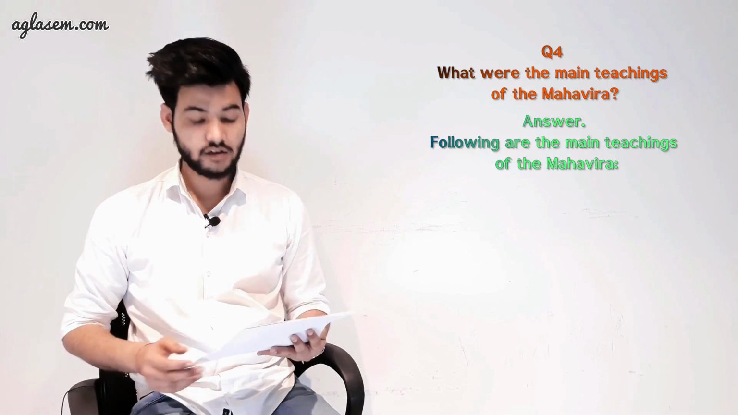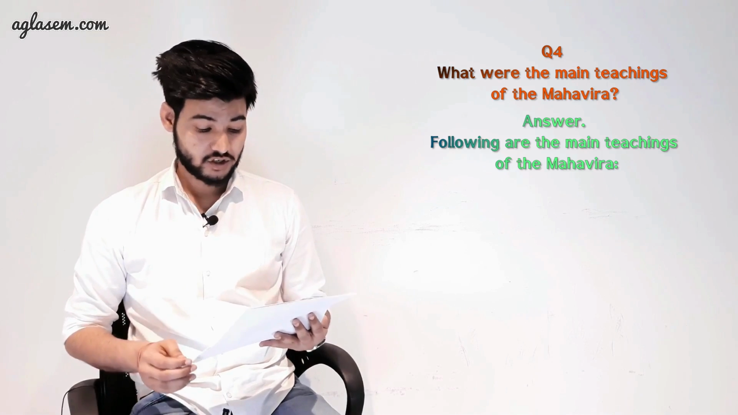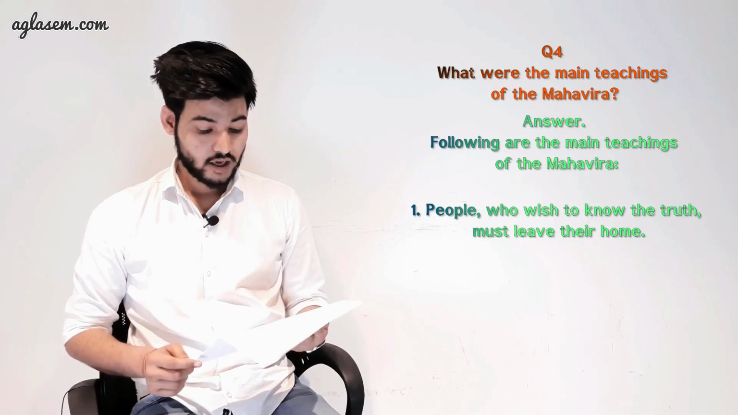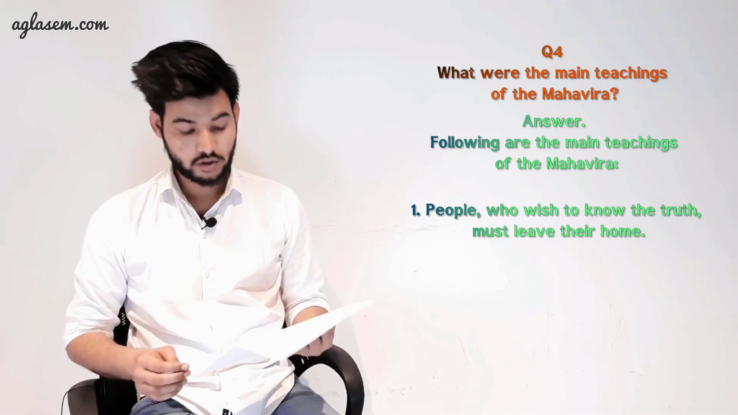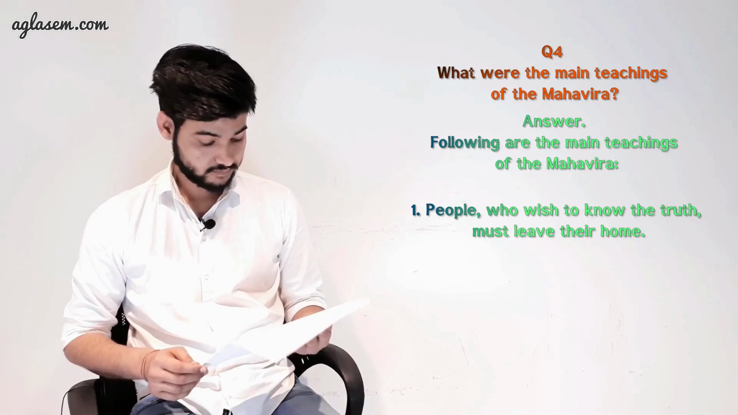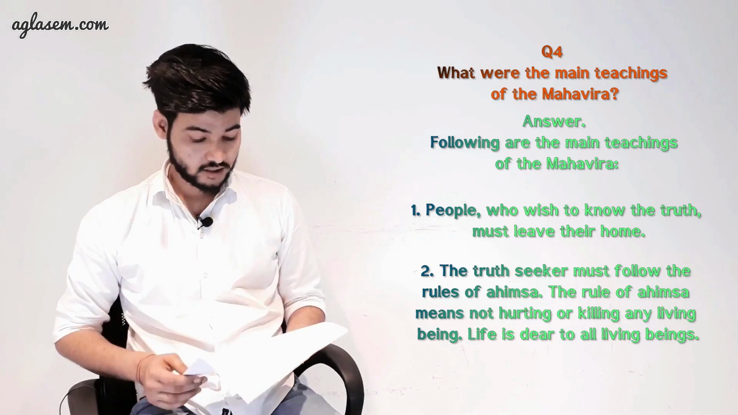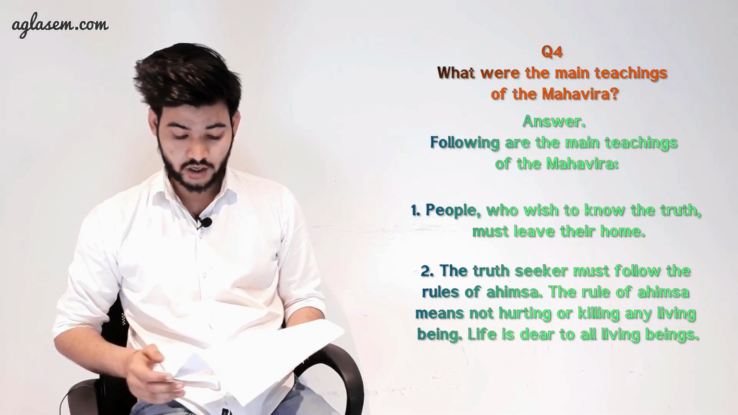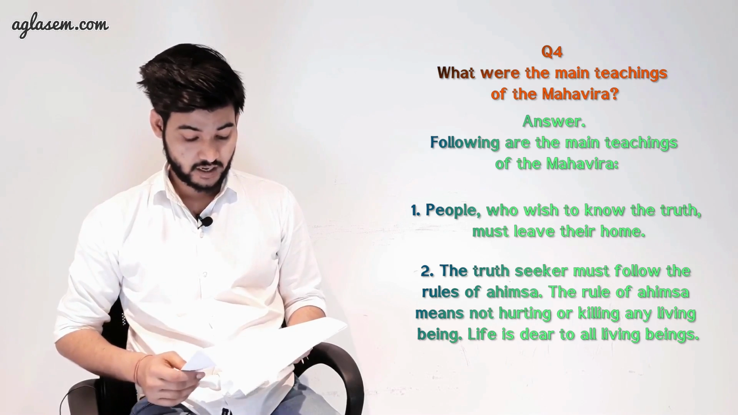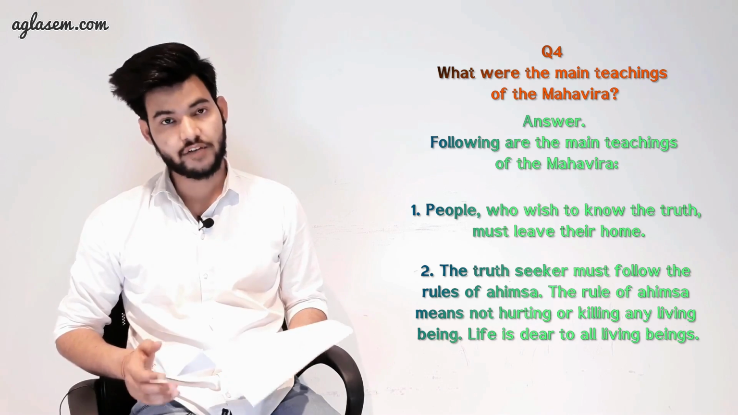Coming to question number 4, what were the main teachings of Mahavira? Answer, following are the main teachings of Mahavira. 1. People who wish to know the truth must leave their homes. The truth seeker must follow the rules of ahimsa. The rule of ahimsa means not hurting or killing any living being. Life is dear to all living beings.